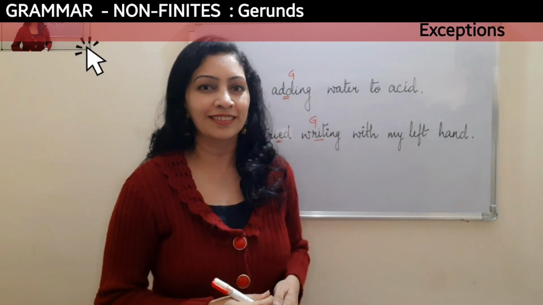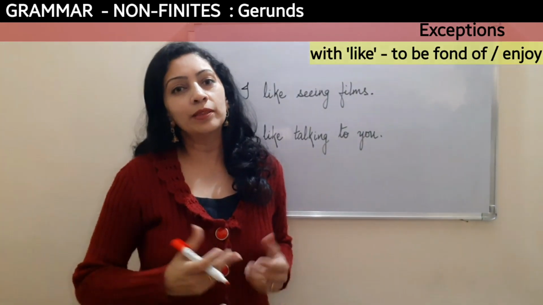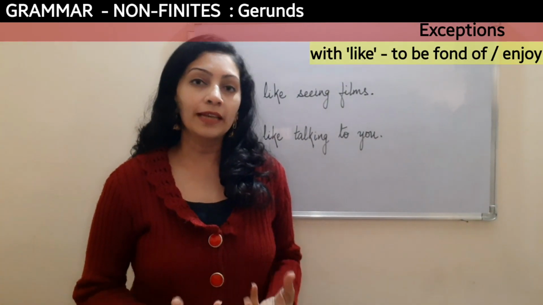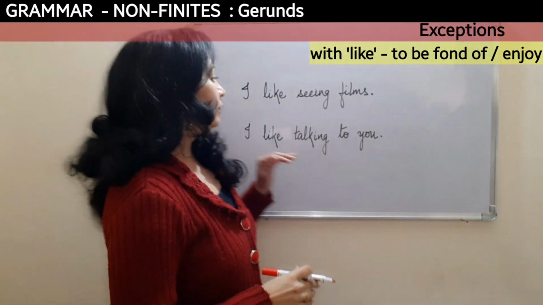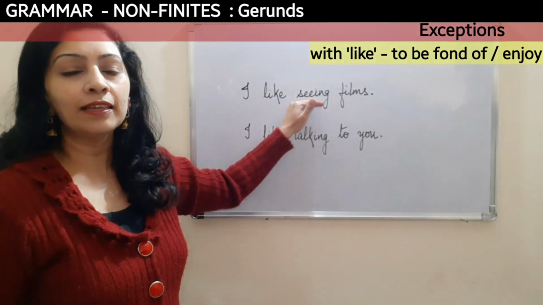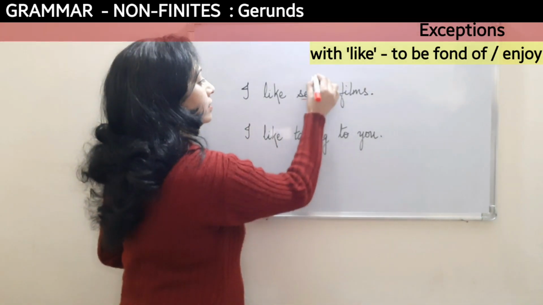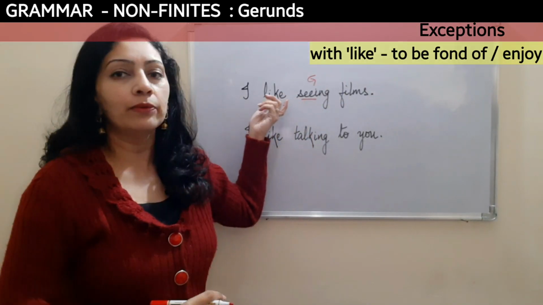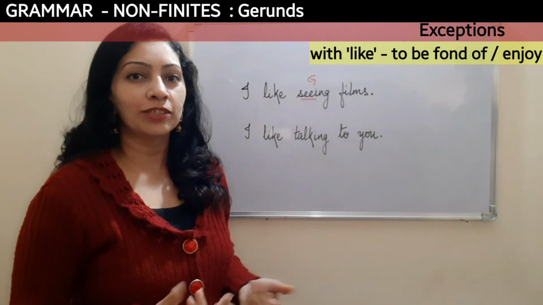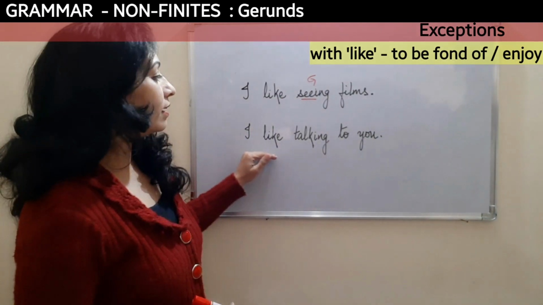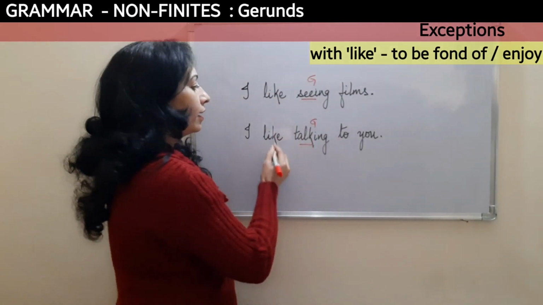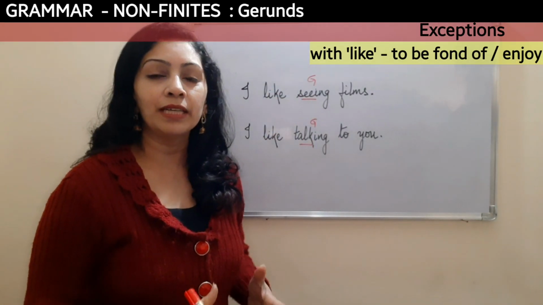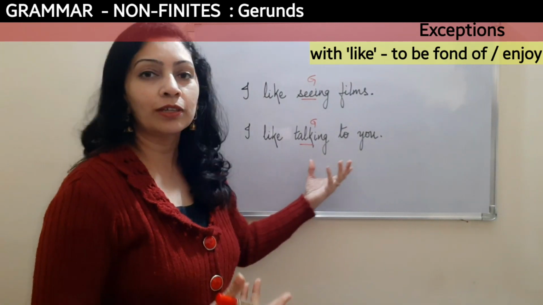The combination of the word like with a gerund means to like something or to be fond of or enjoy an activity. For example, I like seeing films. So here seeing is a gerund, but when it is combined with like it means I enjoy watching films. Similarly, I like talking to you. Talking is a gerund here, and when combined with like, it means I'm fond of talking to you.